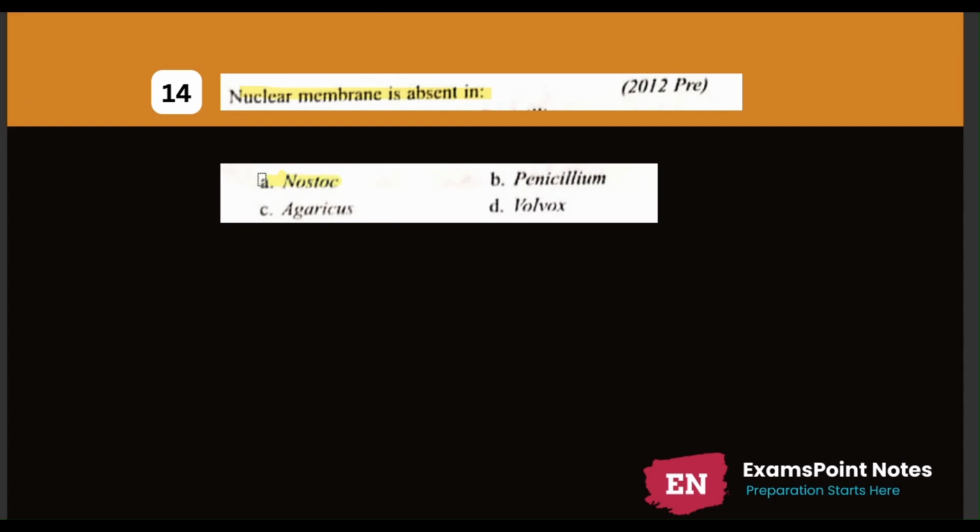Nostoc. Nuclear membrane is absent in Nostoc, while the remaining three are eukaryotes, and Nostoc is a prokaryote.